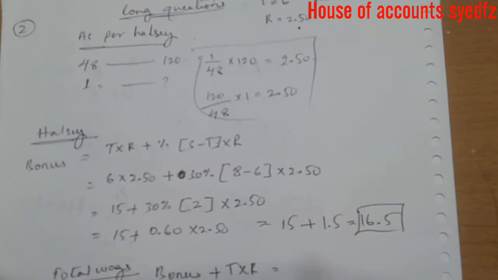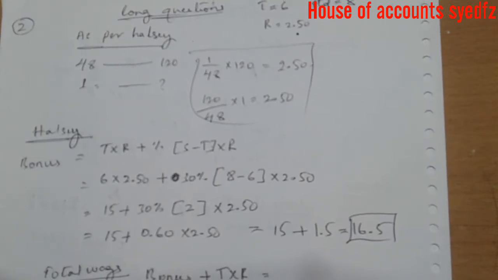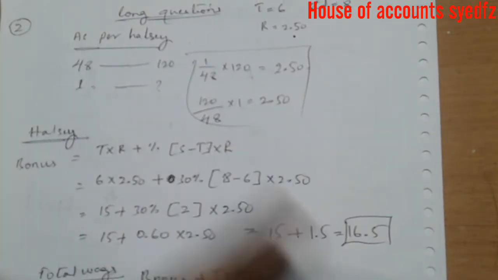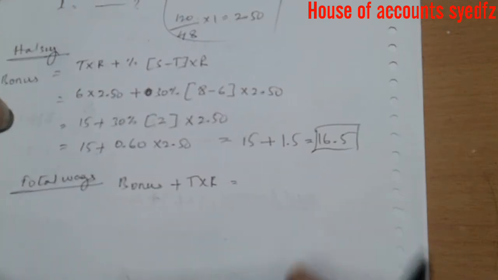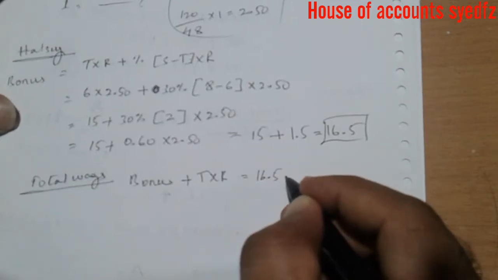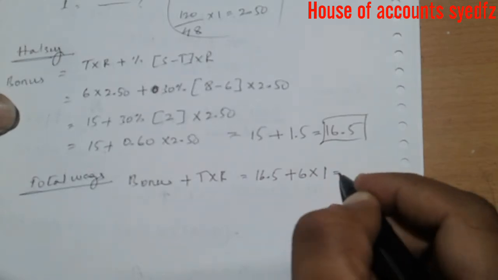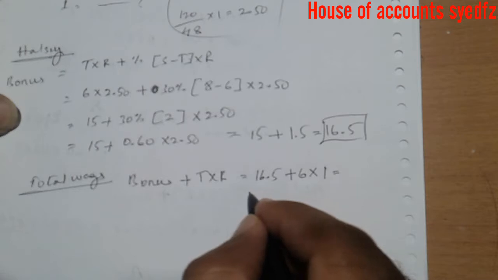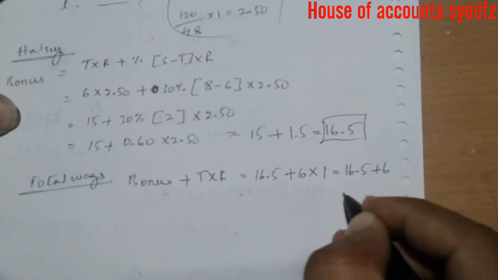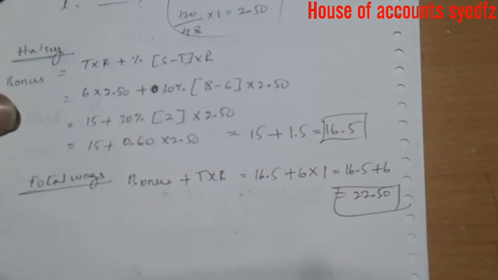But we have calculated a different way for the purpose of bonus because he is completing the work earlier. He is getting 30% extra. That's why we have calculated this rate of 2.5. But calculation of wages with the same formula means same rates. Bonus we have got 16.5 plus time taken is 6 into rate always 1 for total wages. This one is 16.5 and this one is 6. 22.50 is the answer.